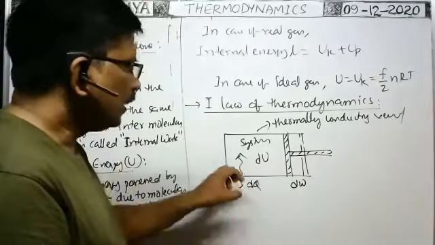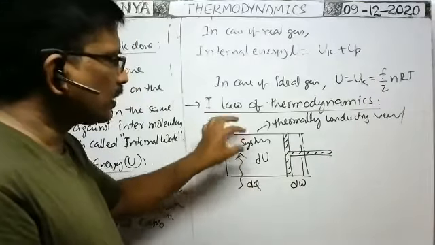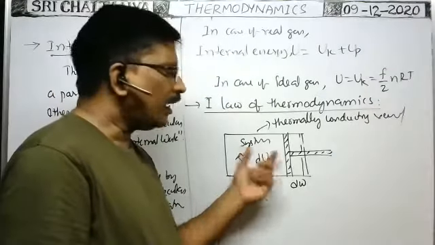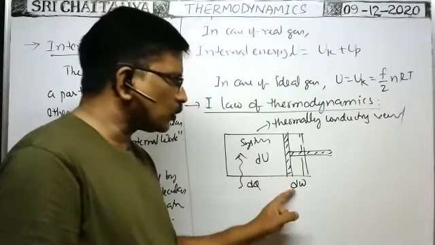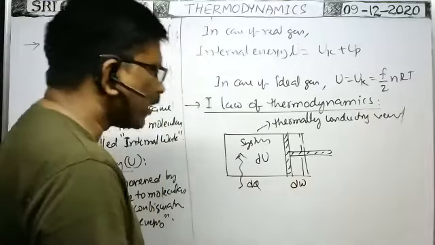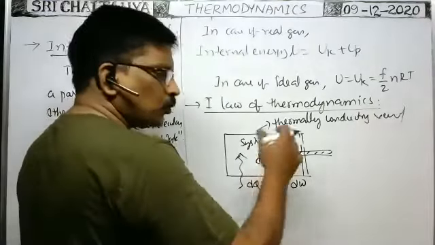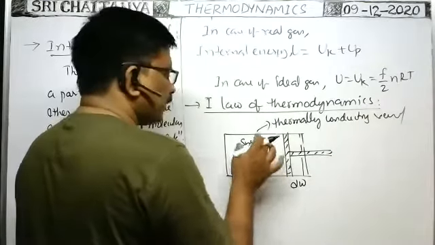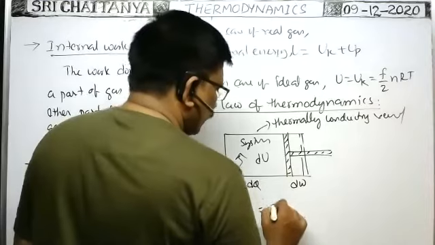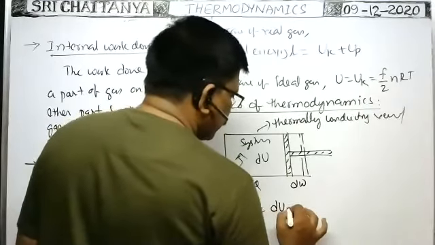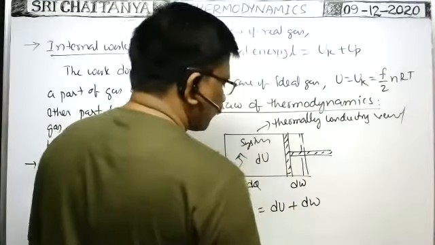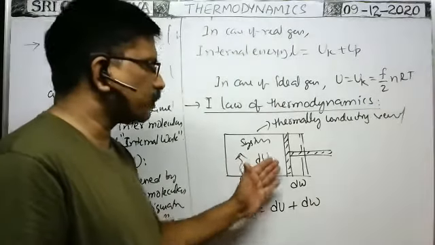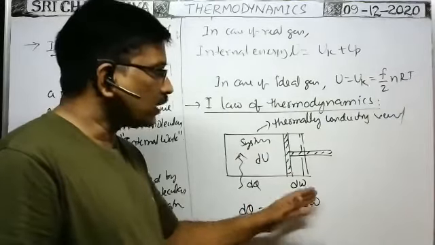So when you supply dQ amount of heat energy to the system, a part of it is utilized to increase the internal energy, and a part is utilized to do some work. According to the law of conservation of energy, if there is no loss of energy, the heat energy supplied to the system is equal to the change in internal energy plus the amount of external work done.